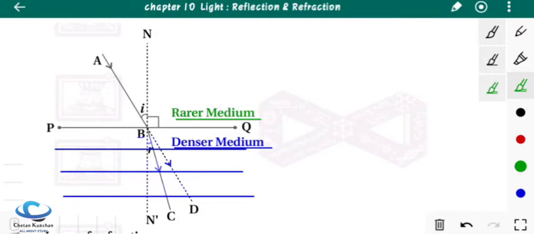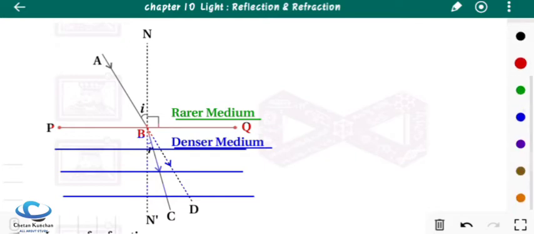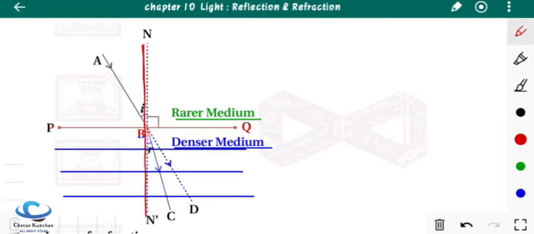Let's draw a line separating these two mediums from each other. Then a perpendicular ray, and this perpendicular ray is known as the normal.